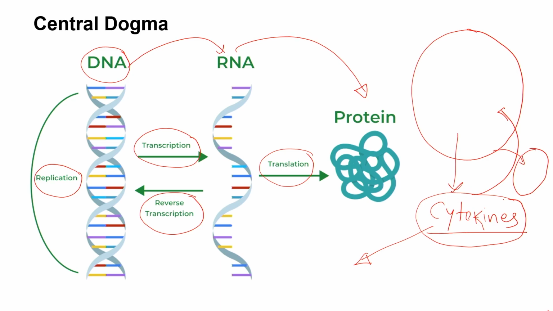So in general, these proteins which are produced by a very orchestrated molecular phenomena of this central dogma could lead to activation, downregulation or modulation of the immune system or immune cells. Now these chemicals, which are just one example we are considering here, are these cytokines which are produced by the cells. Now if you grossly look into the term, cyto stands for cell and kine is the kinetics.